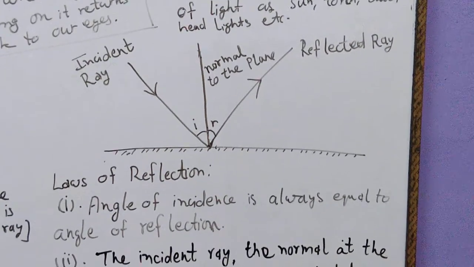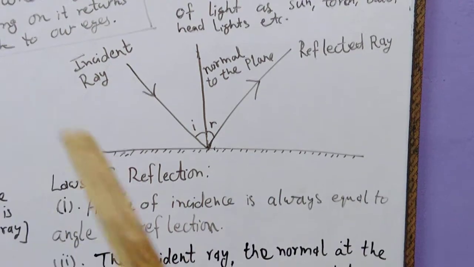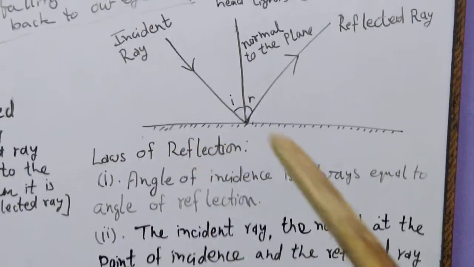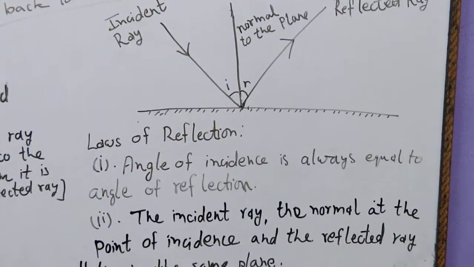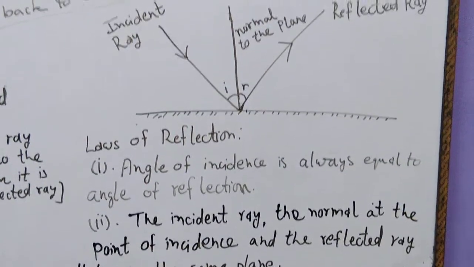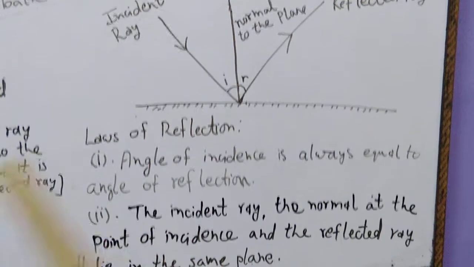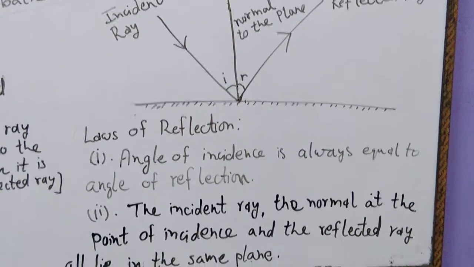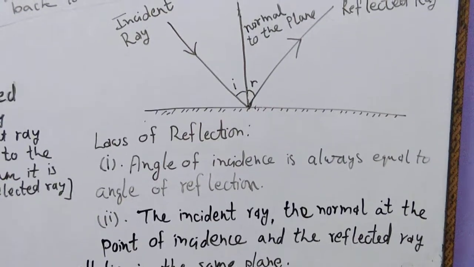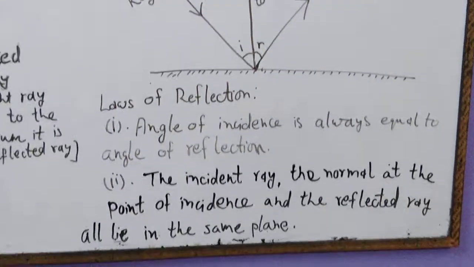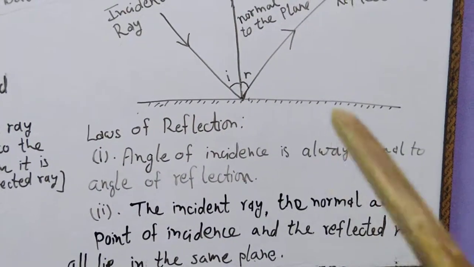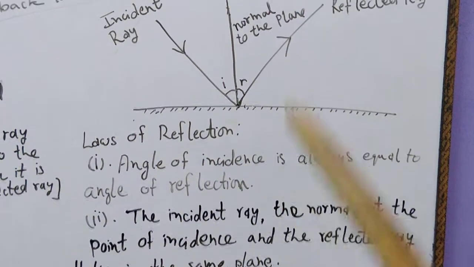There are two laws, that is, a pair of laws prescribed for reflection, which should be followed during any reflection of light. See which are these laws. These are the laws of reflection. The first law states that the angle of incidence is always equal to the angle of reflection.